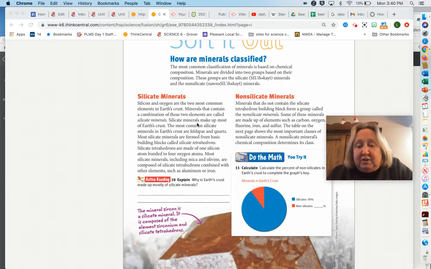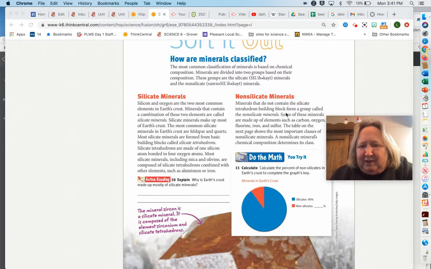So minerals that contain those combined together are called silicates, and they make up almost all of the Earth's crust. As you can see, 90%. The other 10%, makes sense, are the non-silicates. They're just not silicates.